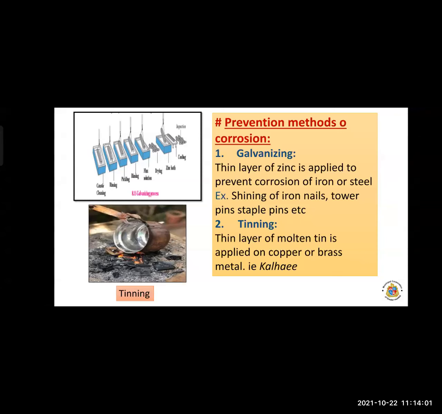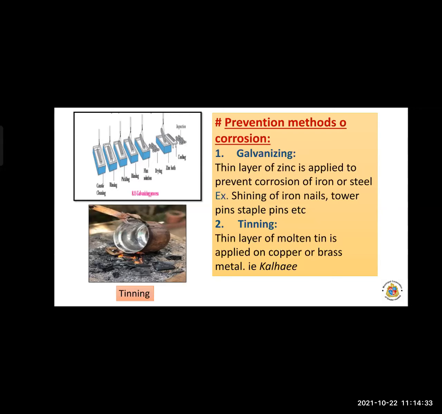So first is galvanizing. Second one is tinning. In tinning, that is called kalai. In this method, a layer of molten tin is deposited on the brass vessel, or on the copper vessel. So a thin layer of molten tin is deposited on the copper or brass vessel, that is also called kalai.